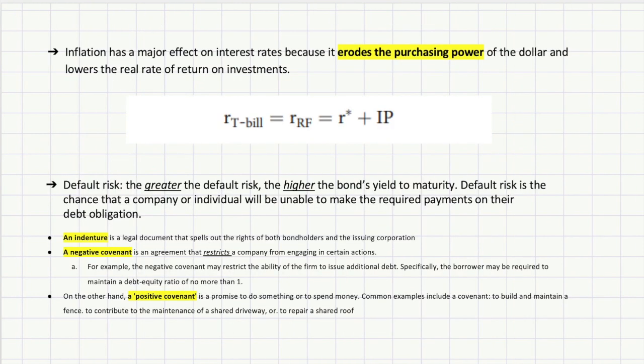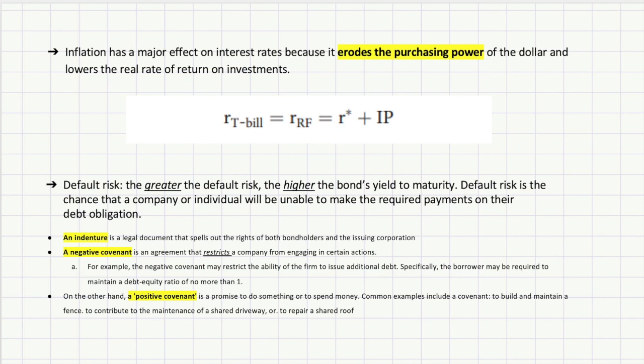Talking about the inflation, it has a major effect on interest rate because it can erode the purchasing power of currency and lower real rate of return. Here's the formula that we have learned in Principle of Economics. The second type of risk is default risk. So what is this risk? This is the chance that a company or individual will be unable to make a required payment. Hence, a greater default risk, the higher bond yield due to maturity.